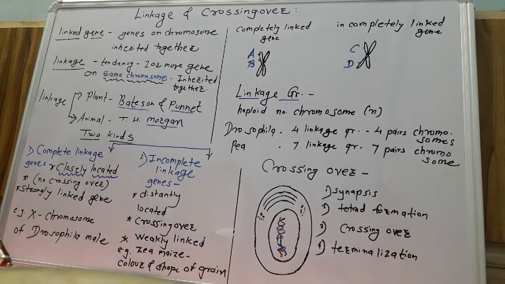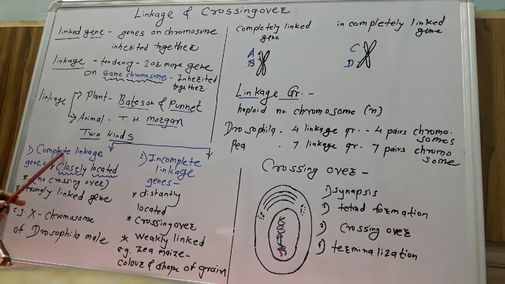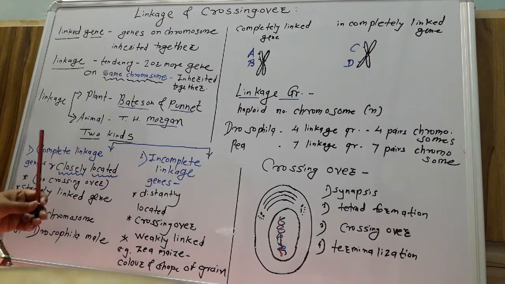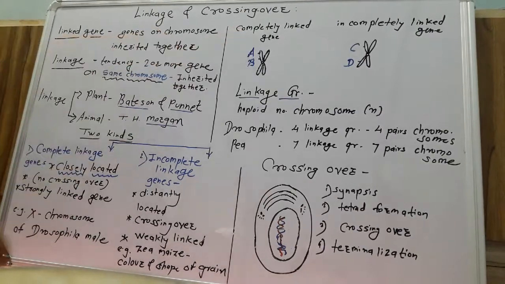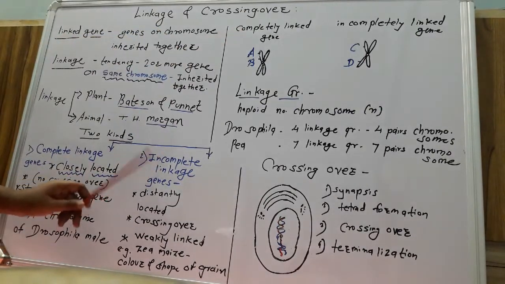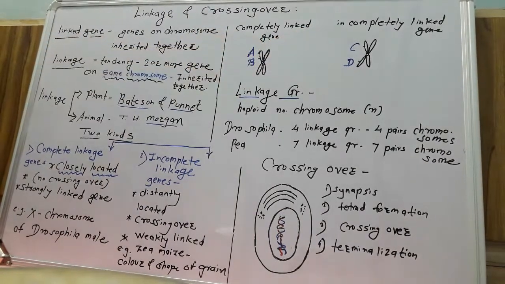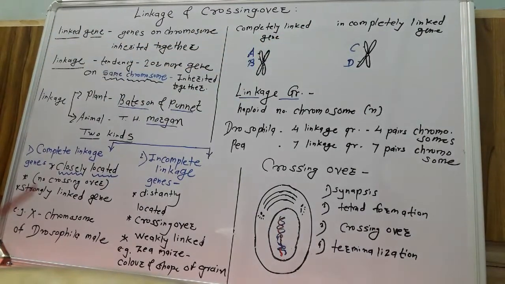Here first we see the complete linkage. The name itself indicates its meaning. Complete linkage is mainly due to completely linked genes, while incomplete linkage is mainly due to incompletely linked genes.